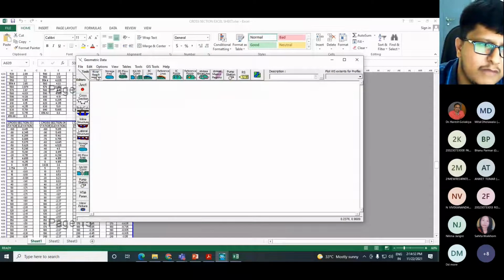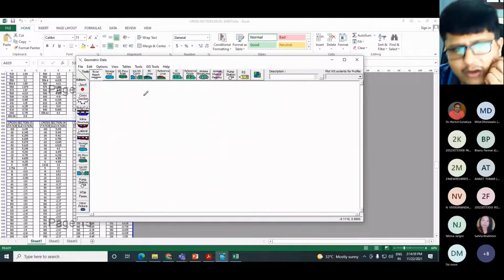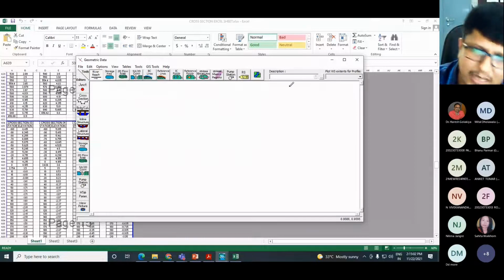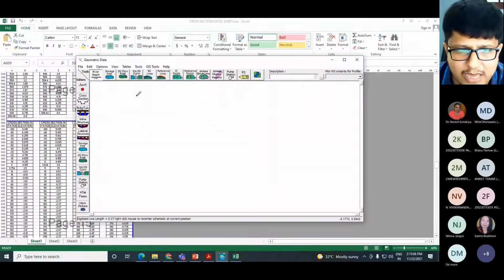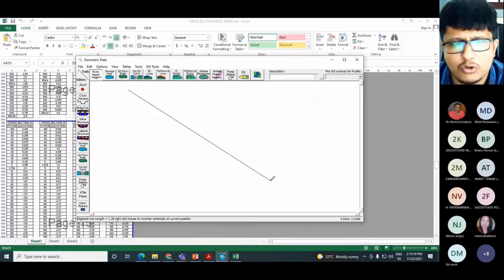Just click on the river reach option. You can see your cursor is converted into a pencil. Now you can draw the river reach either from this direction or from this direction, right? I am starting my river reach from this direction. I am drawing like this. Once you draw, you have to double click on it.